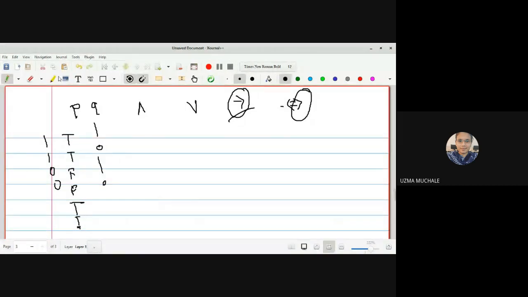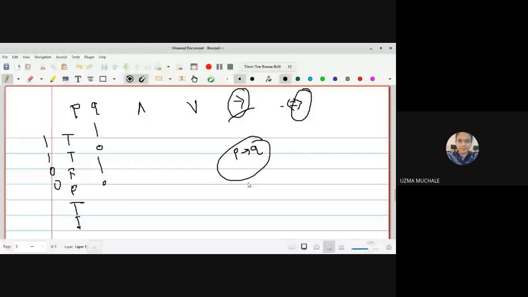So what is this if then statement? We have the statement like contrapositive. Okay, P implies Q. Then what is a contrapositive for P implies Q? Do you remember the contrapositive statement? Negation Q implies negation P.